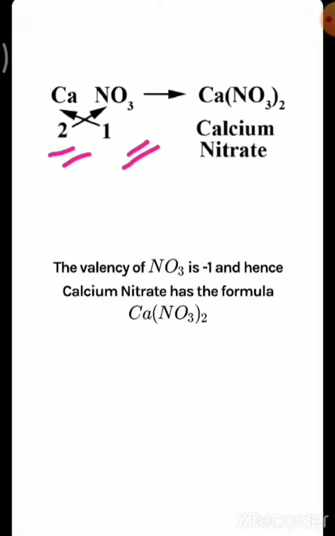After interchanging it forms calcium nitrate. Here you can see the valency of nitrate is 1, that's why the 1 is not written. The valency of calcium, 2, came to here. Why the bracket is there, we will read in the last part of this video.